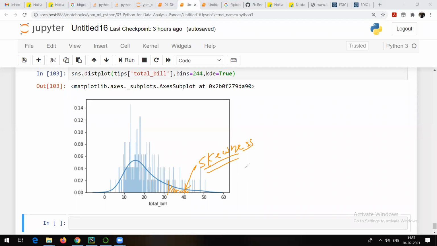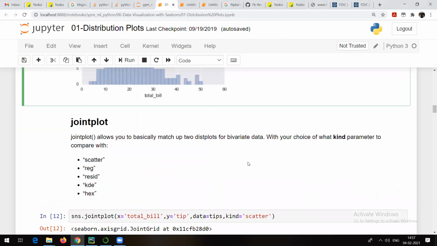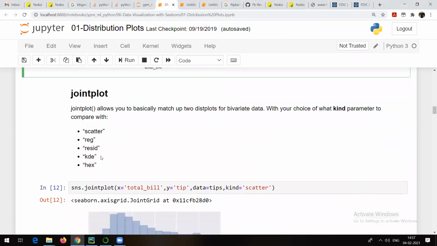And there are reasons for this. It might be because of the outliers. Now I hope you understand outliers. Or it might be because of some missing values present in our data set. These are some of the possible reasons for skewness in the data. If it is present, what we need to do is remove this skewness, because at the end we are going to divide our data into training and testing, and then that training data should be normally distributed. Right? This is what we can do with the help of distribution plot.